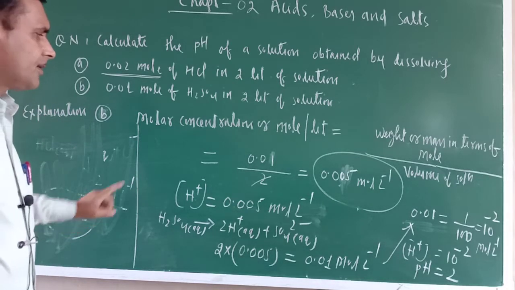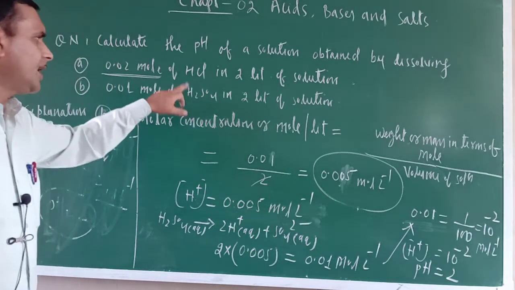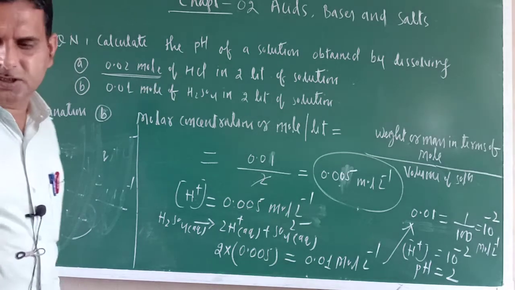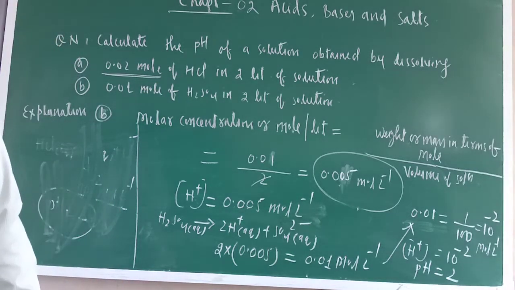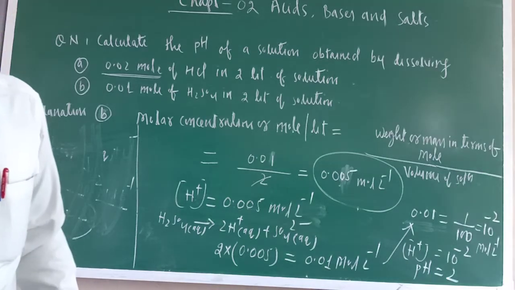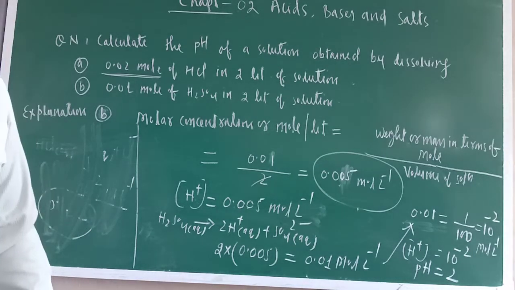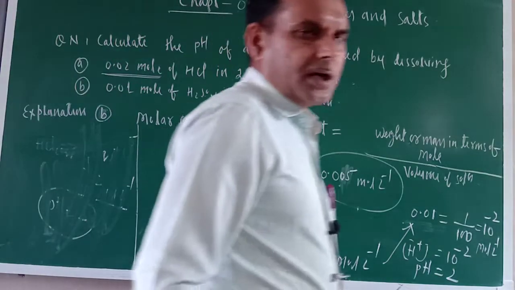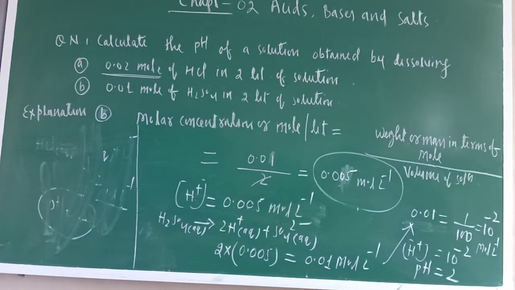Am I correct or not? Because their volume is similar. Only H positive ion concentration is different. So this is one of the ways to calculate the H positive ion concentration or pH.